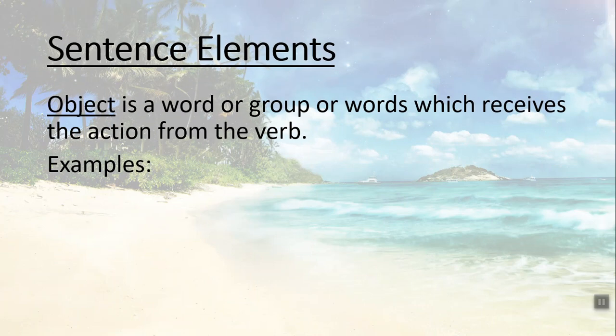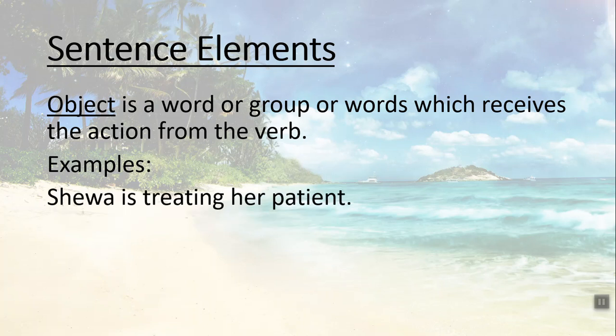Okay, students, sentence element: object. We said that object is the receiver of an action, subject is the doer of an action, verb shows a state or action in sentences, and there are lots of definitions for these things. Object is a word or group of words which receives the action from the verb. What's the object in this sentence? Shiva is treating her patient. I think her patient is an object in this sentence.